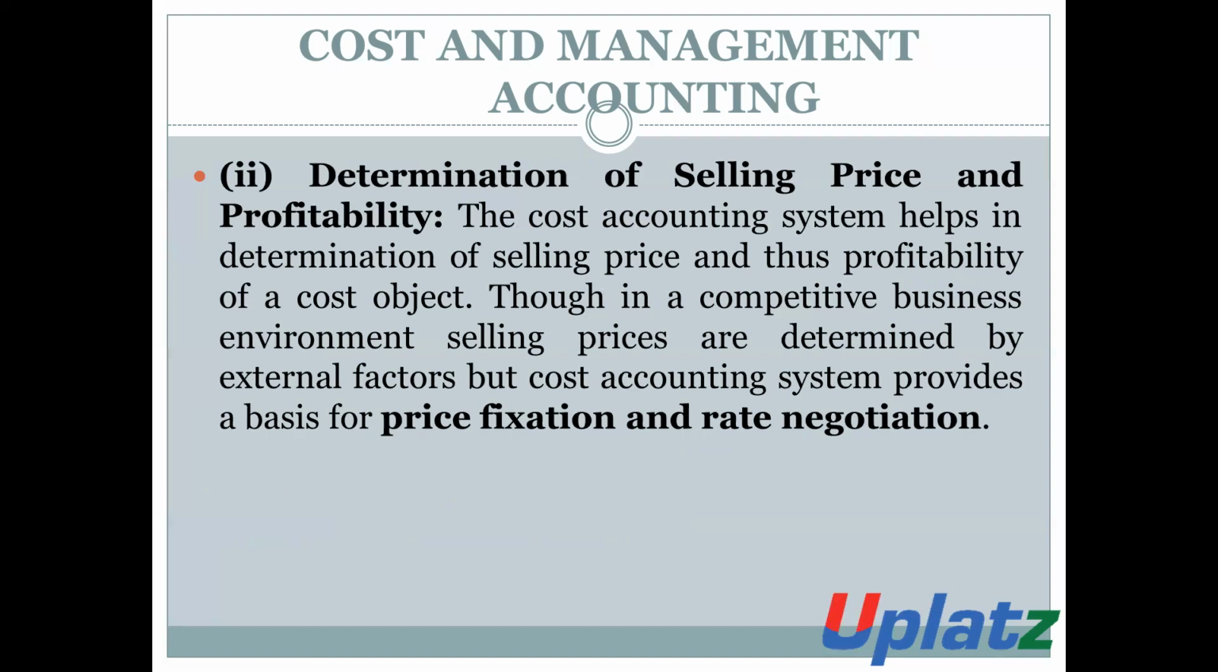Second is determination of selling price and profitability. The cost accounting system helps in determination of selling price and thus profitability of a cost object. On the basis of cost accounting, the entity can determine the selling price and can also calculate the profitability of the cost object. Because when the organization determines the cost as well as the selling price, then on the basis of this, the entity can calculate the profitability of the particular object.